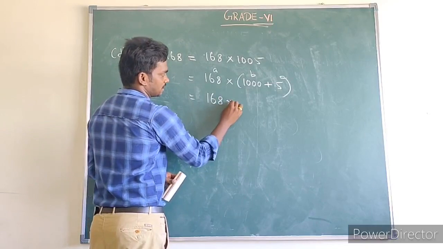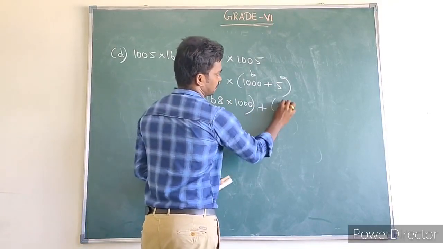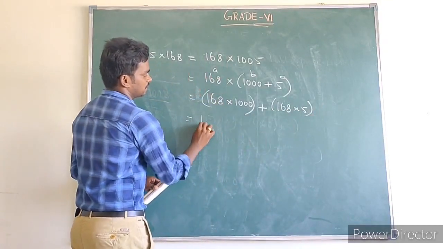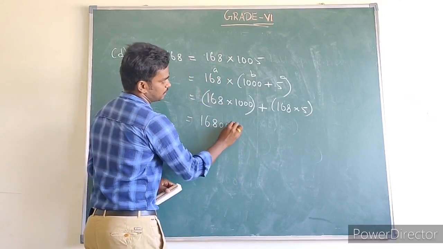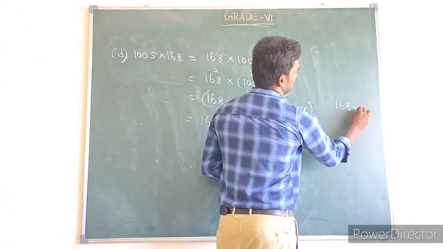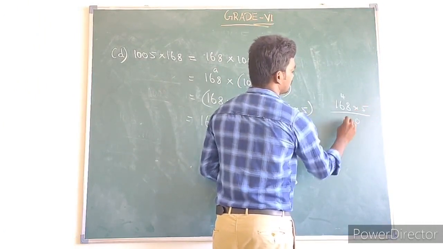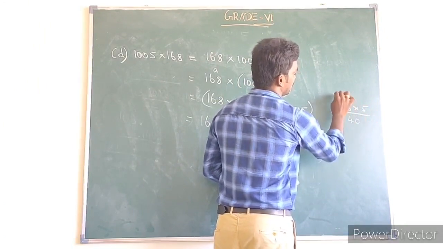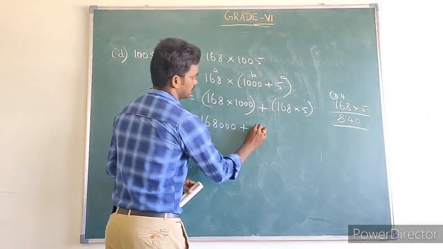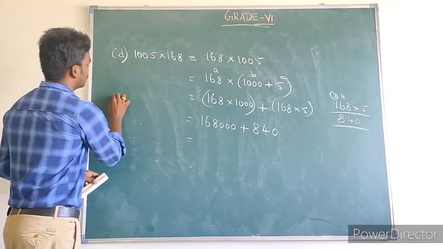So 168 into 1000 plus 168 into 5, which is 168000 plus 168 into 5. What is 168 into 5? 8 5s are 40, remaining 4, 6 5s are 30 plus 4, 34, remaining 3, 1 5 is 5 plus 3, 8. So 840, which is equal to, what is the value?